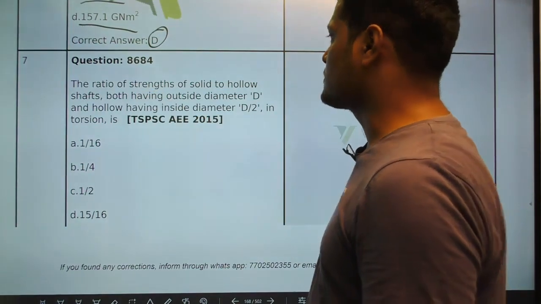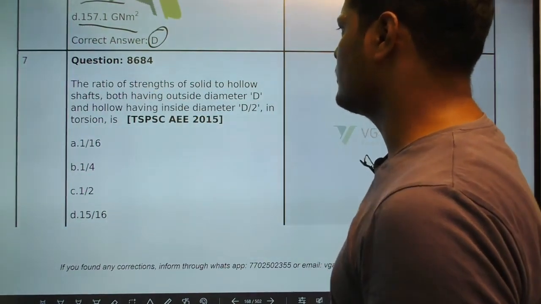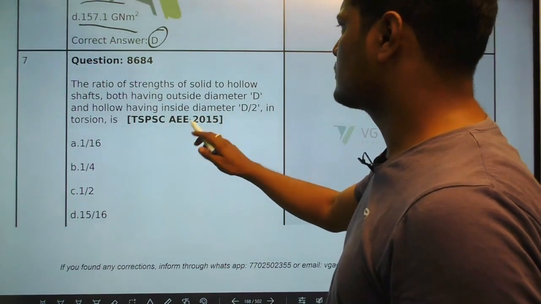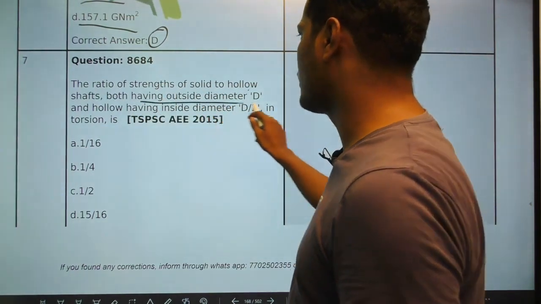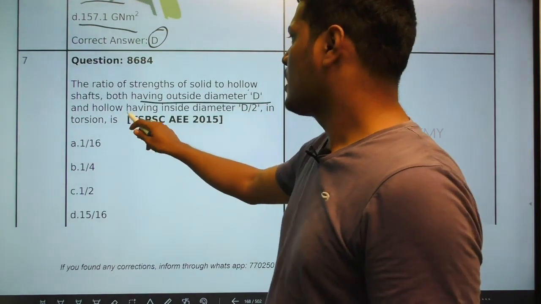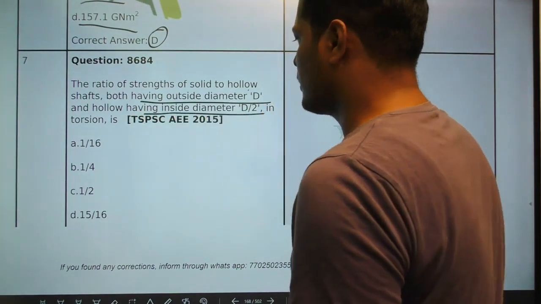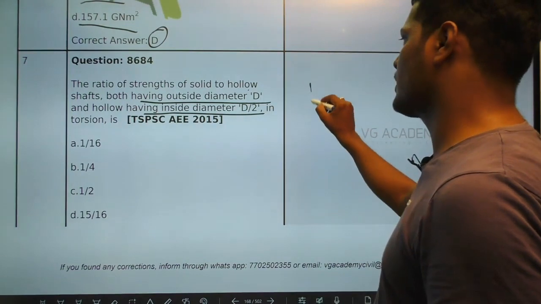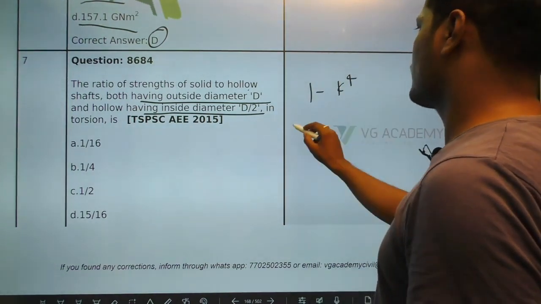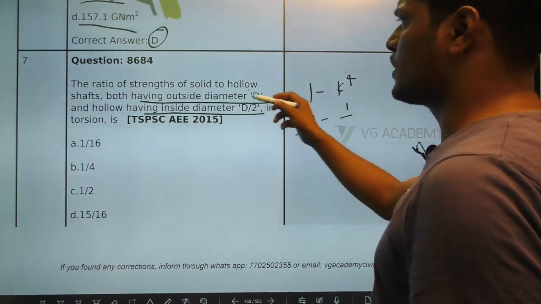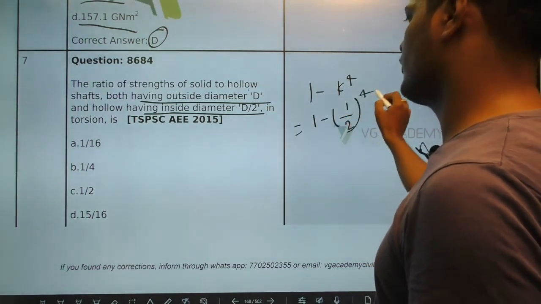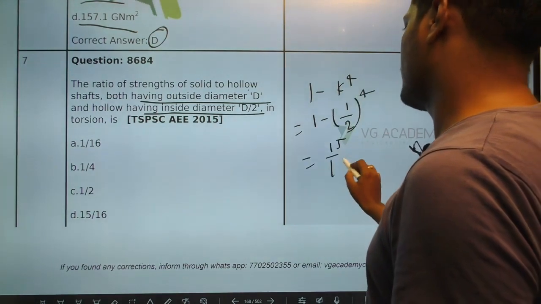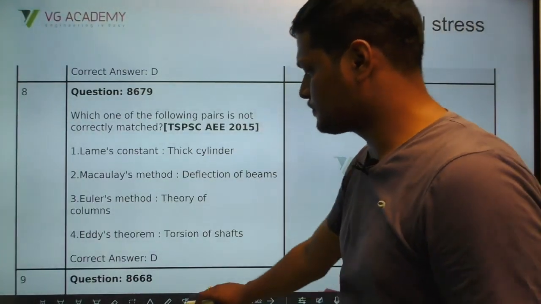The ratio of strengths of solid to hollow shafts both having outside diameter d and hollow having inside diameter d by 2 is, so 1 minus k to the power of 4, so d and d by 2, so this will be 1 minus 1 by 2 whole to the power of 4, 15 by 16. Option D.